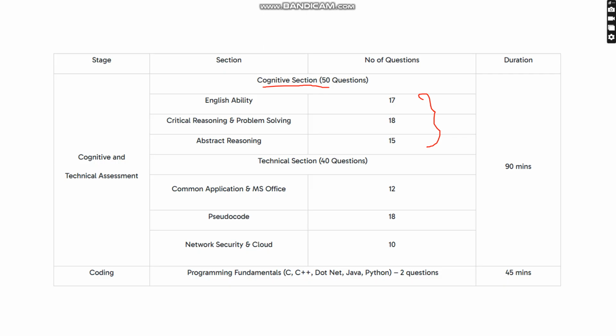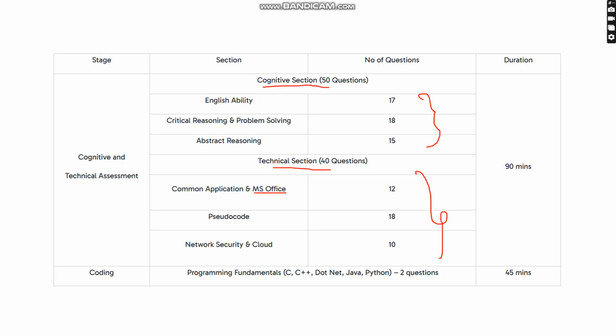Coming to the technical point of view, we have 40 questions. In these 40, the first 12 questions are from common application and MS Office. They are asking all the basics related to MS Office. The second one is pseudocode. They will give a pseudocode and ask what the output is for this program. After that, we have network security and cloud. For this, they are providing 10 questions. It's 40 questions in total from the technical section.